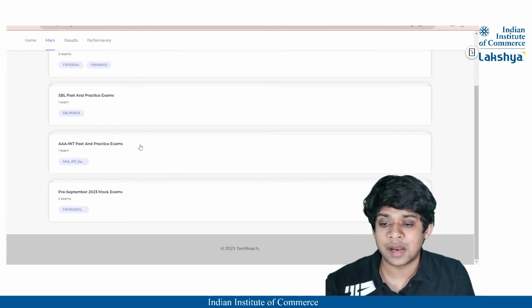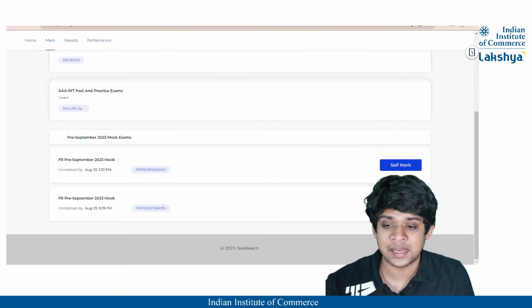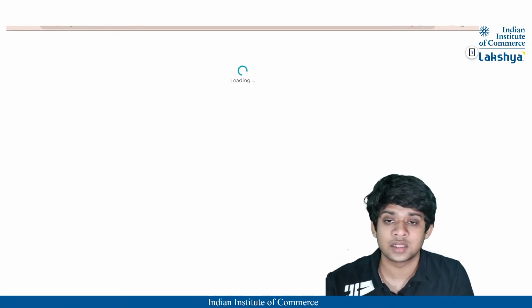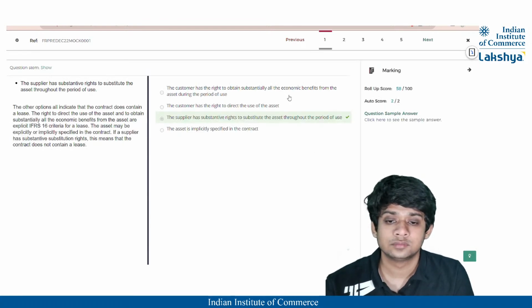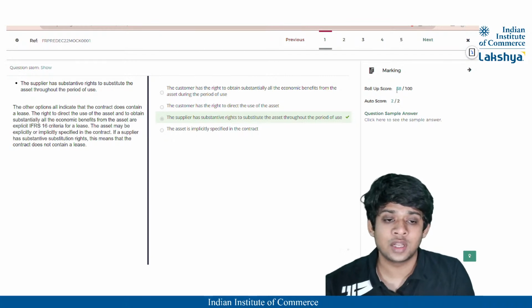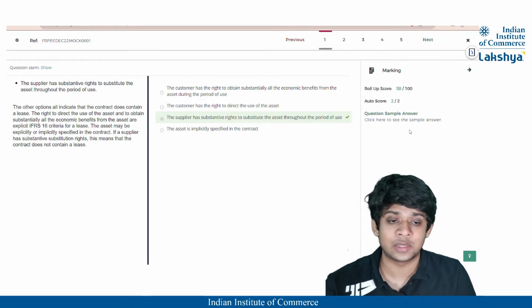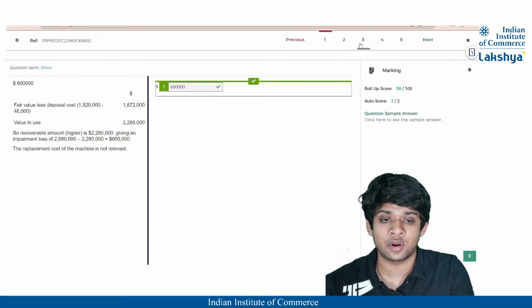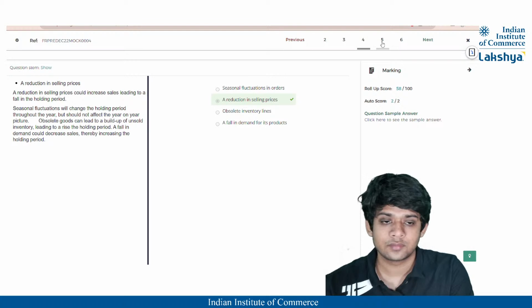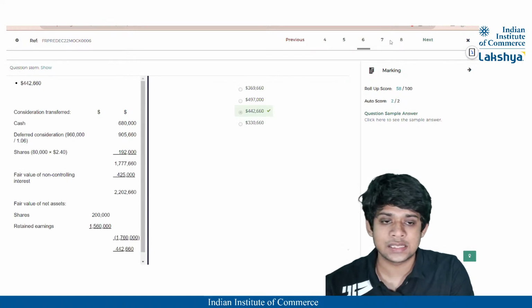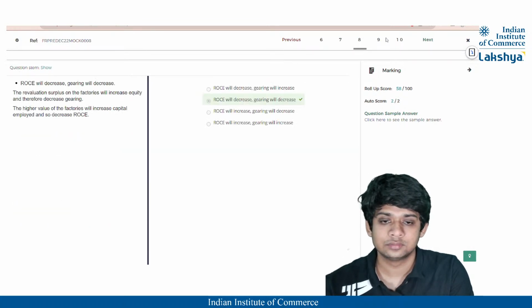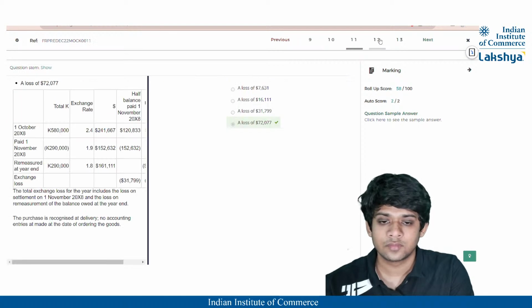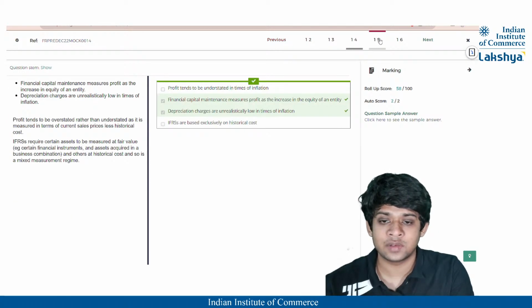From the mark, you can see pre-September 2023 exams, and that is today's one, right? Self mark, because we did it last class also, correct? Okay, so we've scored a roll-up score of 58. I think we've got one question wrong in sections A and B. So let us look at that question which we have got wrong. All this is correct. Okay, trying to identify the one which is wrong.